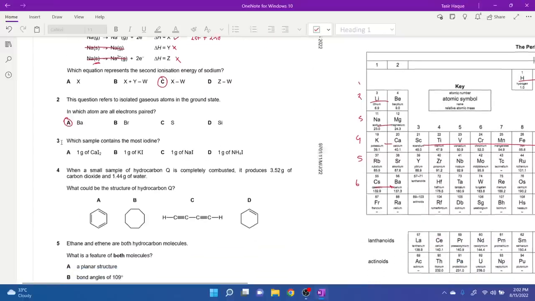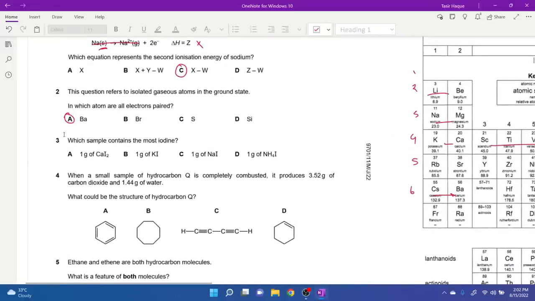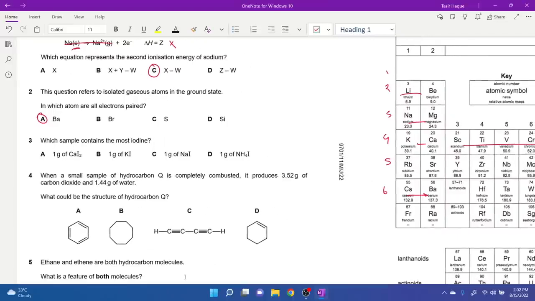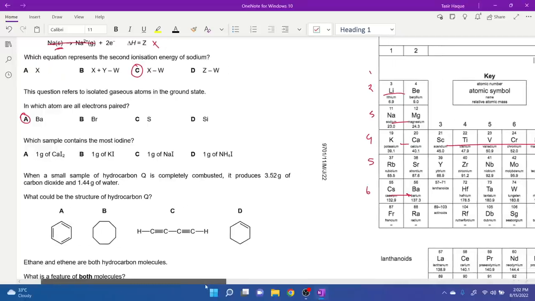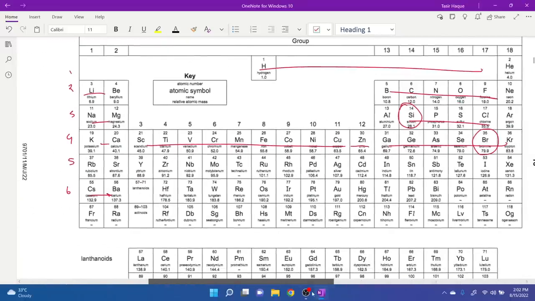Moving to 3. Which sample contains the most iodine? Interesting. So what do we have to do? Essentially, we need to find out the moles of the compound. So for 1, we have calcium iodide. Calcium is 40.1 and iodine is 126.9.